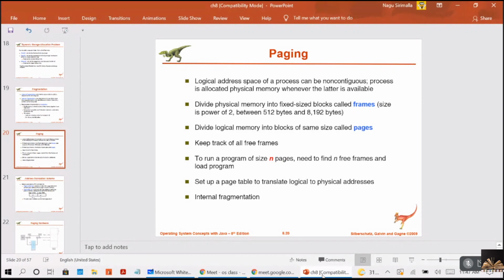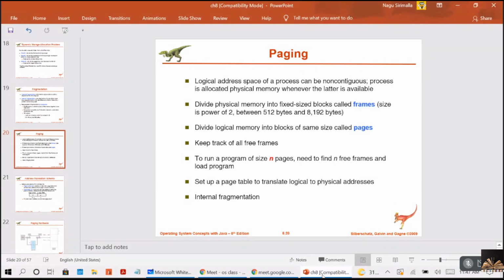How we are going to avoid that dynamic allocation problem, that is the external fragmentation and the compaction problem, by making use of the paging, we will see now, right? And here paging is implemented through the cooperation between the operating system and the computer hardware. Here the hardware is providing the support and also the operating system will be cooperating, right?